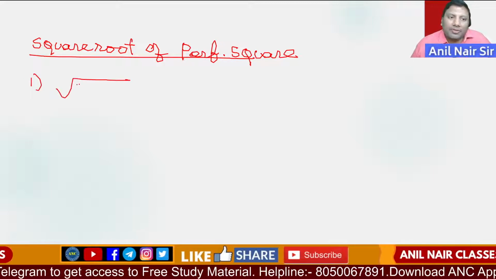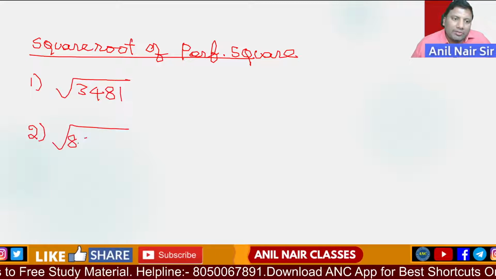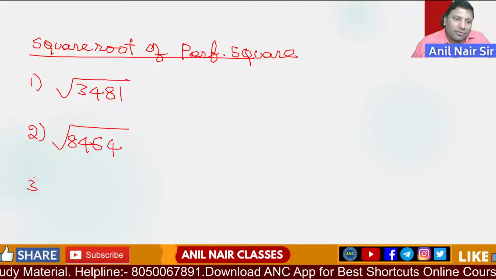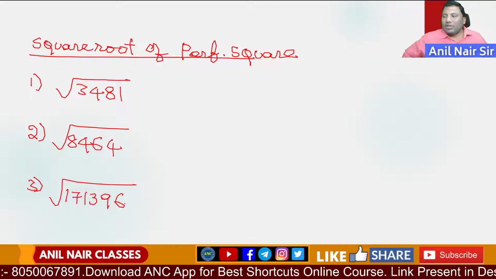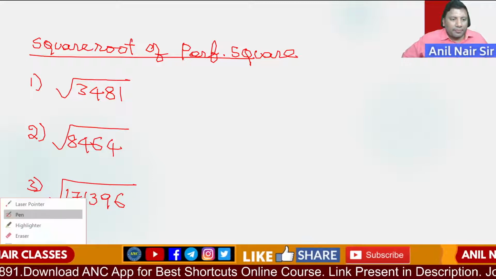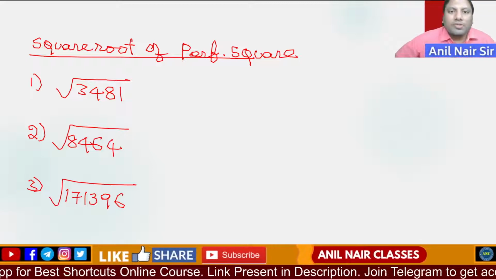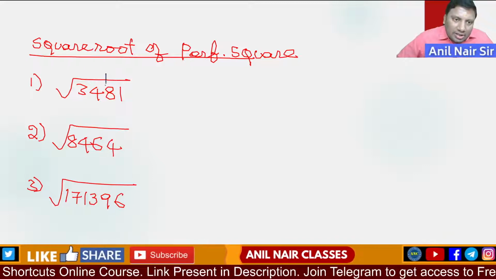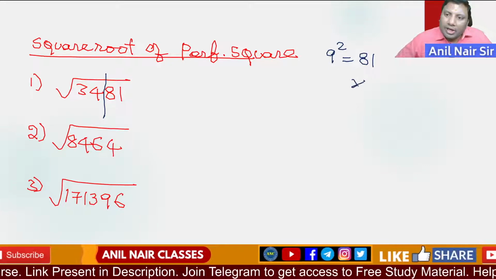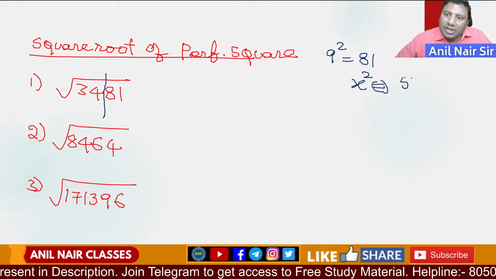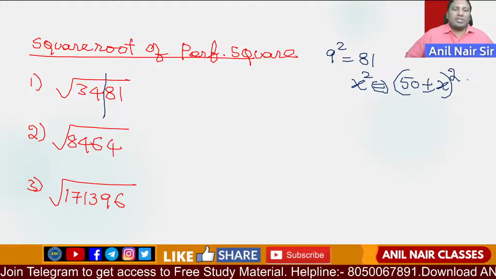Example, square root of 3481. Square root of 8464. Square root of 171396. 3481, the last digits are 81. 9 square is 81. So it is 50 plus or minus x whole square, or 100 plus or minus x whole square. Last two digits will be the same.